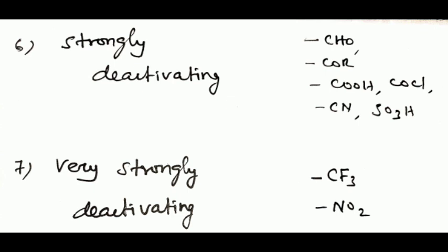Then formyl, acyl COR, carboxylic acid, esters, acyl chloride, that is COCl, cyano group, and sulfonic acid are strongly deactivating groups. They are meta directing. And finally, trifluoromethyl, that is CF3, and the nitro group are very strongly deactivating. They are also meta directing.